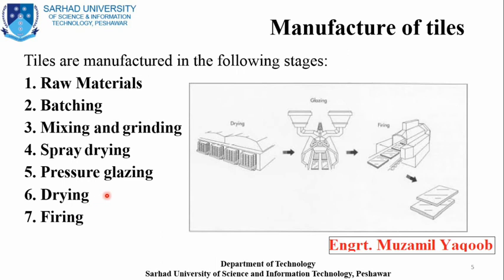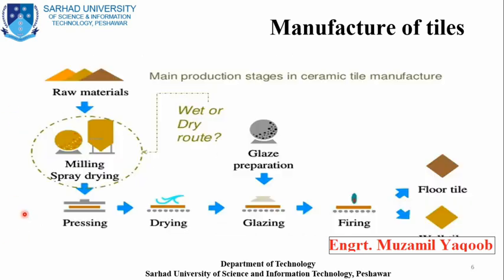I think there are two processes involved. In one we use a microwave strategy, and in the other you just place them in the open atmosphere or at room temperature. And the last one is the burning process, or firing process, you can say. So basically these 7 steps are involved in the manufacturing of tiles.